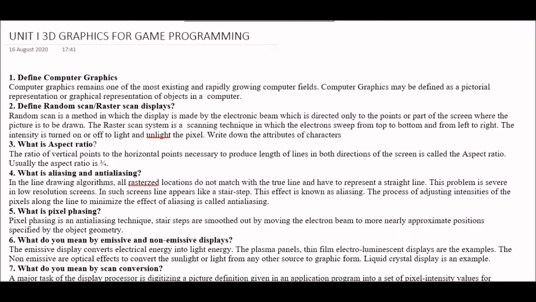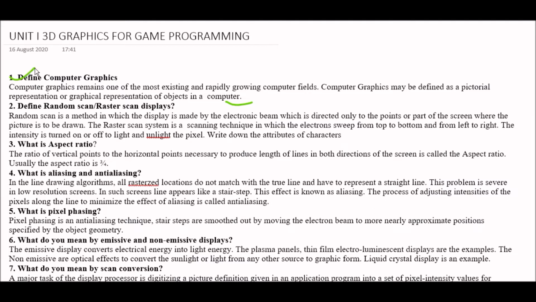So according to this, in this video I am going to teach you game programming unit 1 short answer type question and answer. Okay, in this your first question is define computer graphics. Answer is computer graphics remains one of the most existing and rapidly growing computer fields. Computer graphics may be defined as a pictorial representation or graphical representation of objects in a computer. Okay, means आपको computer graphics की definition पता होनी चाहिए in game programming.